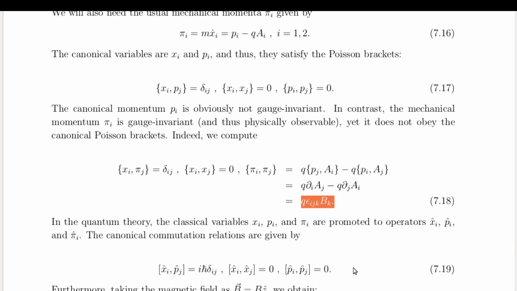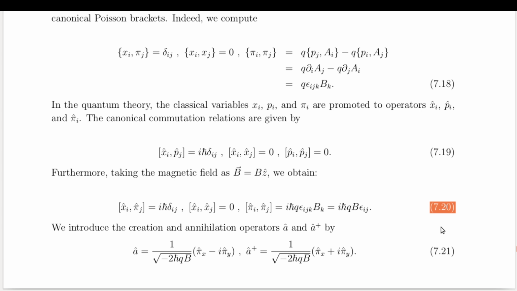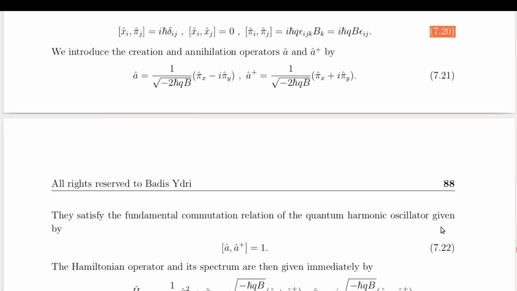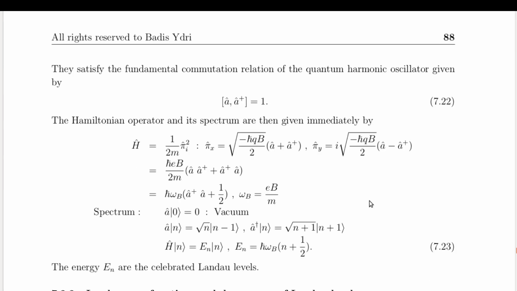The next step is to promote these Poisson brackets to quantum commutators. This transition follows from the standard canonical quantization procedure, where classical observables become operators. The algebraic structure that emerges is reminiscent of the quantum harmonic oscillator, with creation and annihilation operators governing the energy spectrum. From this algebraic framework, we obtain the Landau energy levels, which form a discrete, evenly spaced spectrum dictated by